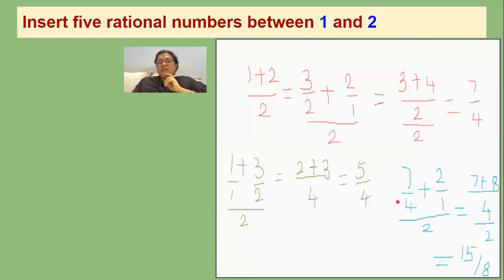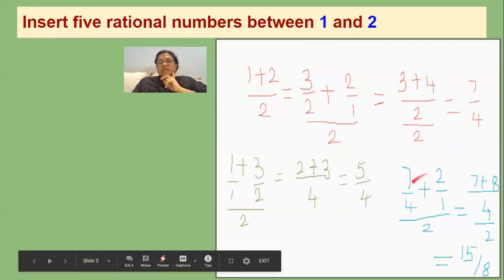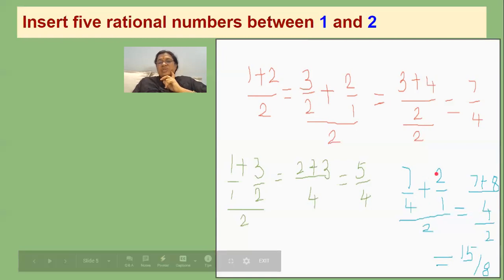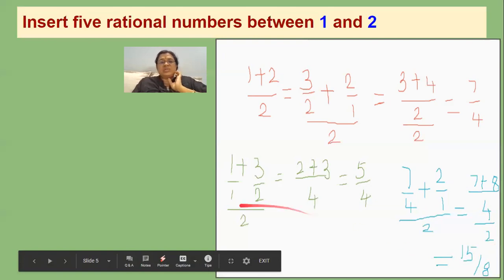What is another number which lies between 7 by 4 and 2? For that again you take an average, 7 by 4 plus 2, again divided by 2. So 4 into 1, that is 4. When you cross multiply, you'll get 8 here. This is 7. When you add these two numbers, you'll get 15. When you multiply these two numbers, you'll get 8. So 15 by 8. Now I'll show this in a simple way.